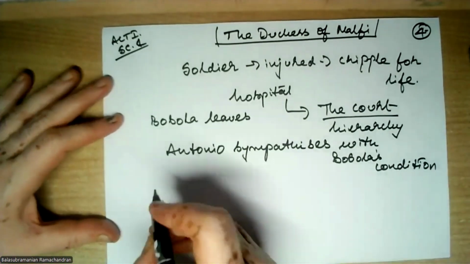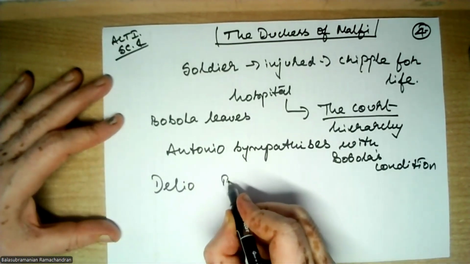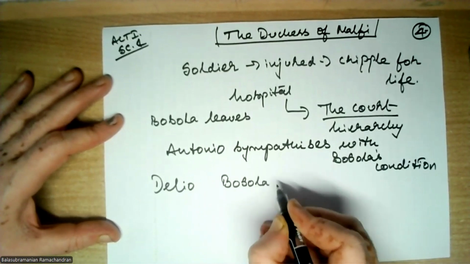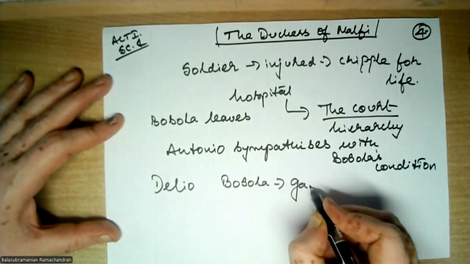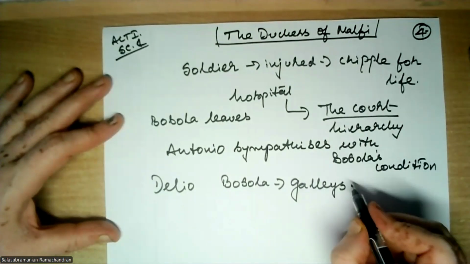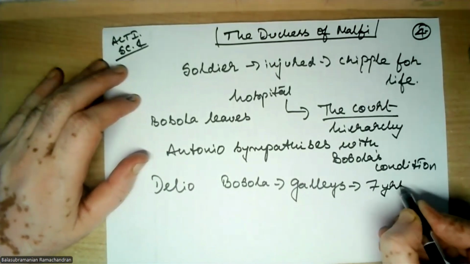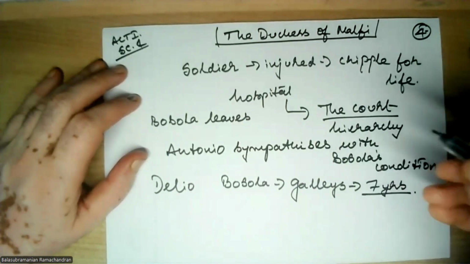And then Delio tells something which is very important. Actually, we know that Bosola has been punished in the galleys for 2 years. He gives a different figure. He says he served for 7 years in the galleys, and was rescued by a French general.